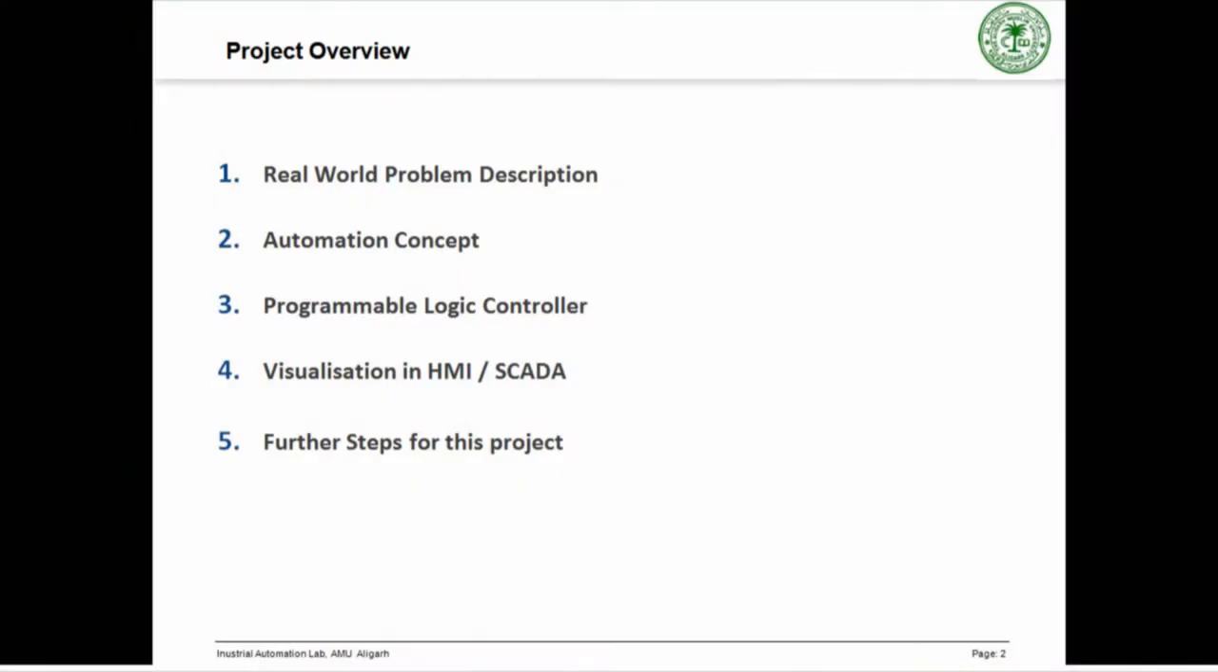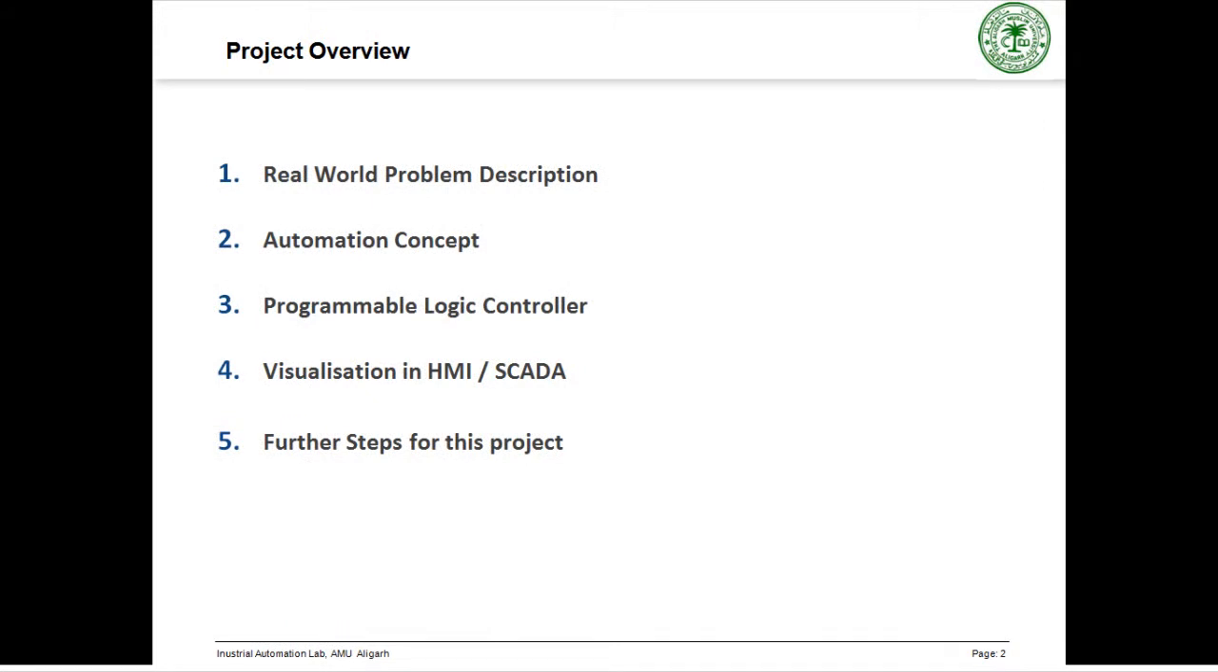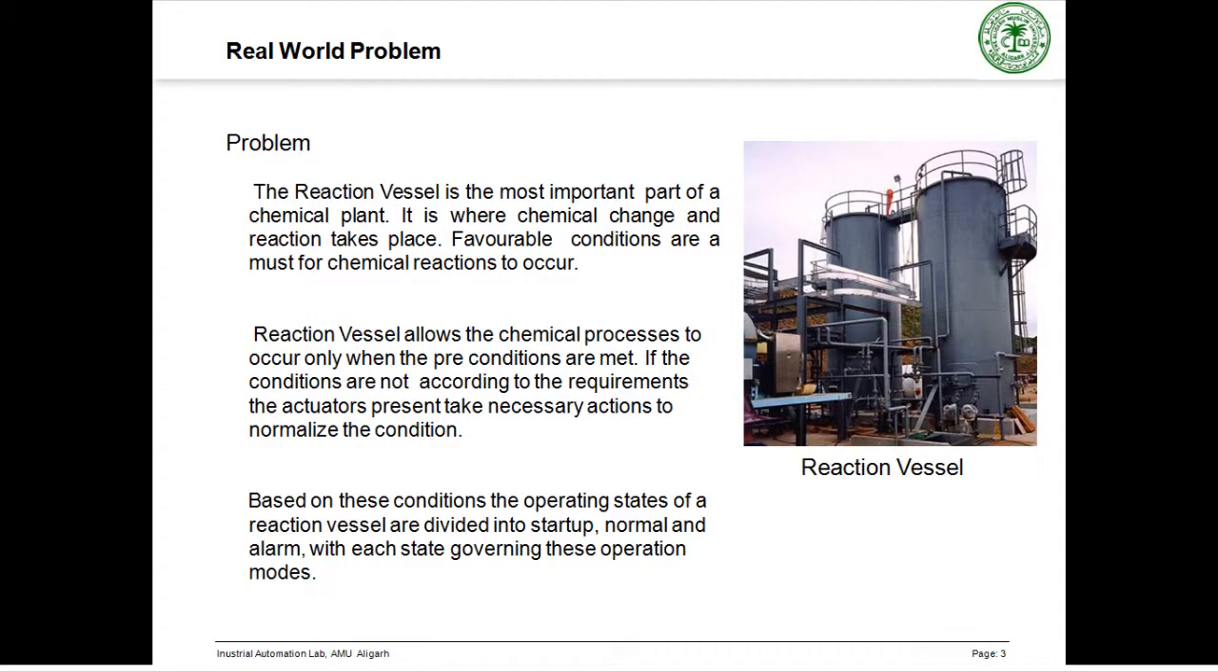This is the project overview of what the slides and my project contain. Basically, my project involves the automation of a reaction vessel. Let me introduce you to the concept of a reaction vessel and its functionalities. The reaction vessel is essentially the heart and soul of a chemical plant. All the processes and chemical reactions take place in a reaction vessel.